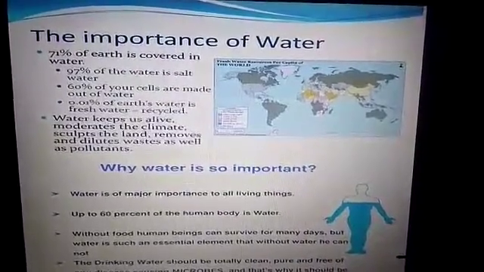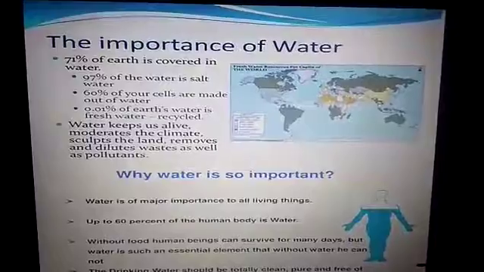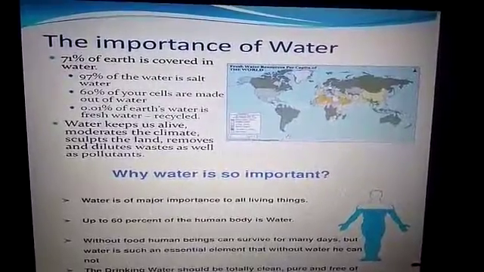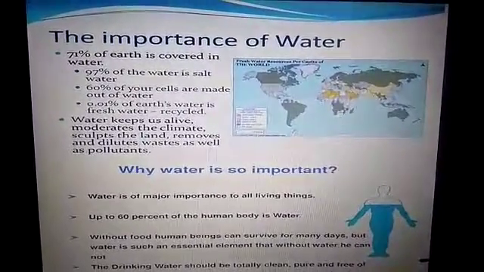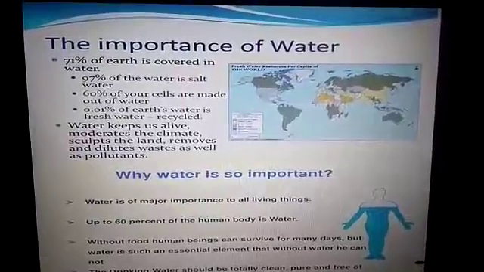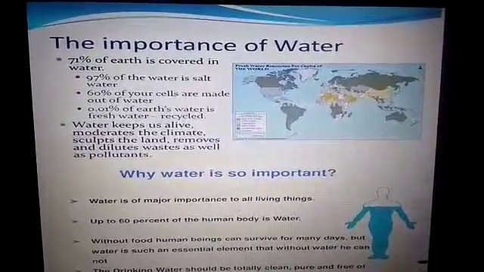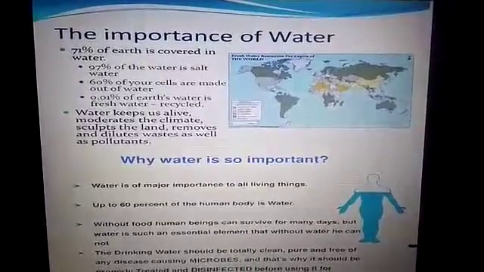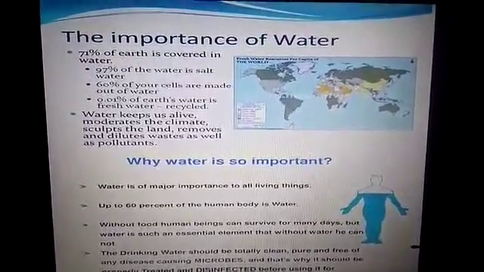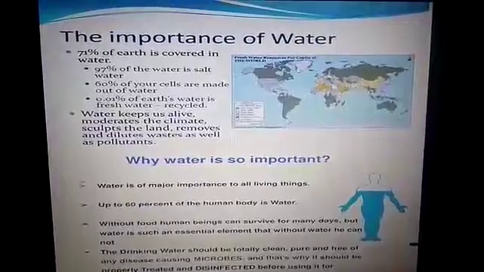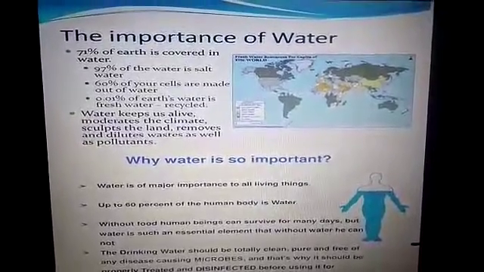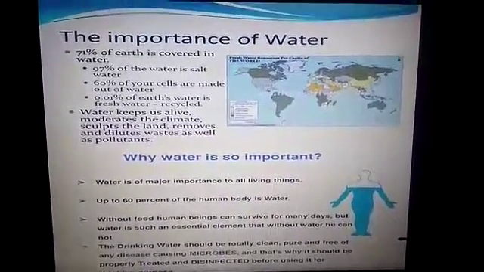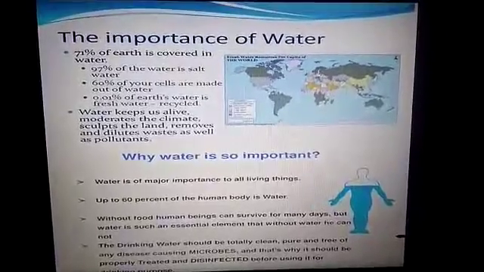Now we are going to discuss the importance of water. You know the importance of water, how water is important to us. Life, as we know it, depends on water. Without water, as the air is important to us, the next is water. It has some unique, very special properties that make water essential for all living organisms.